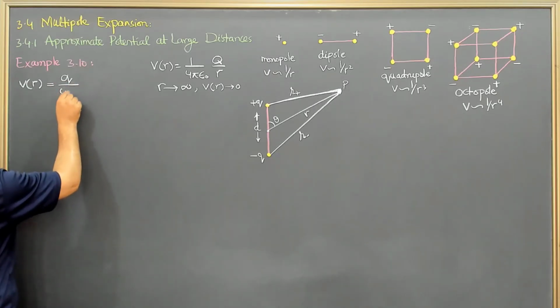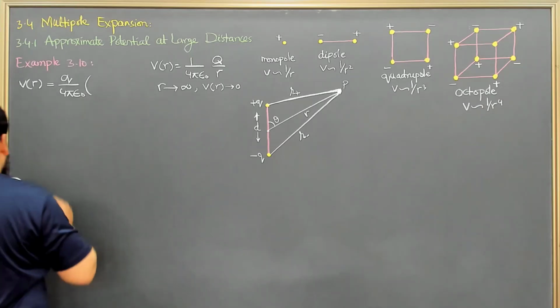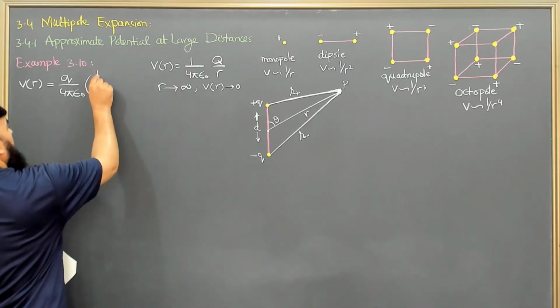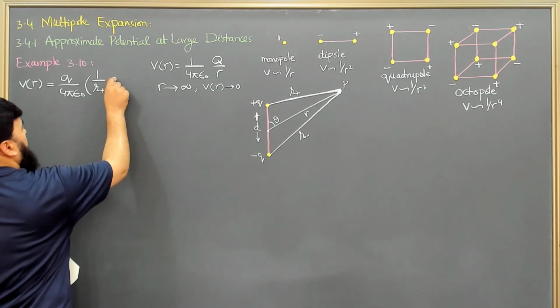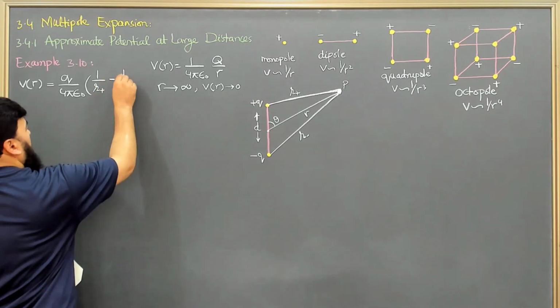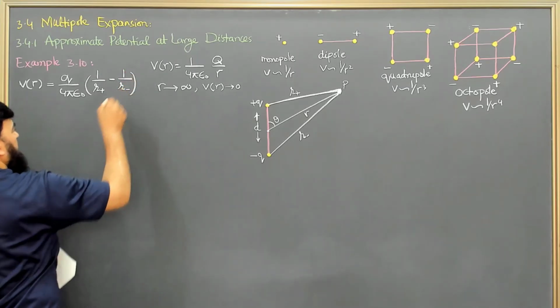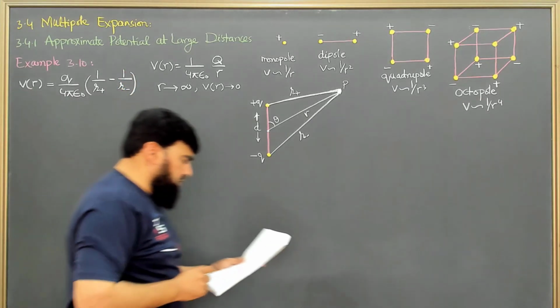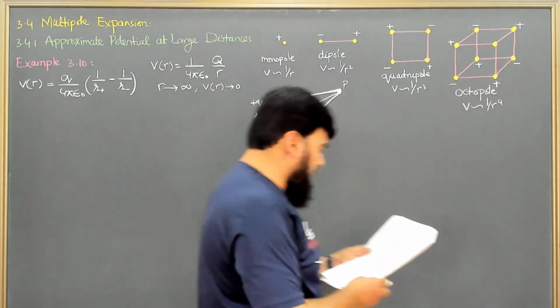So q over 4 pi epsilon naught, and here I will have 1 over r plus, and then the next potential is minus, so it will be 1 over r minus. This is basically the potential that we are having of this dipole.